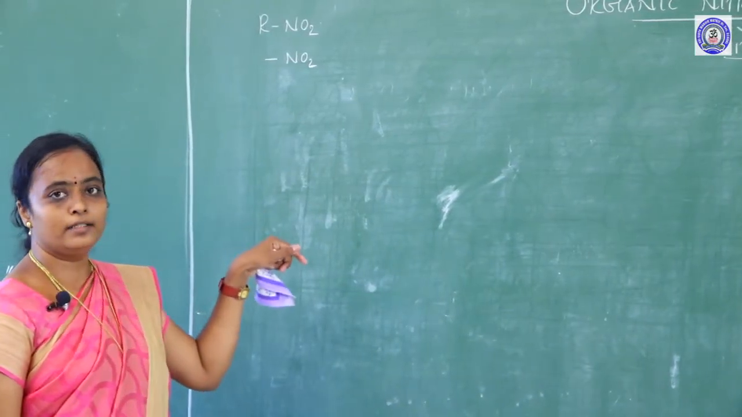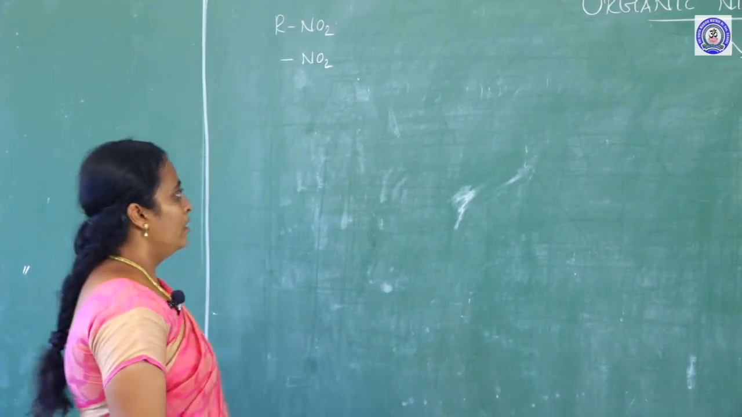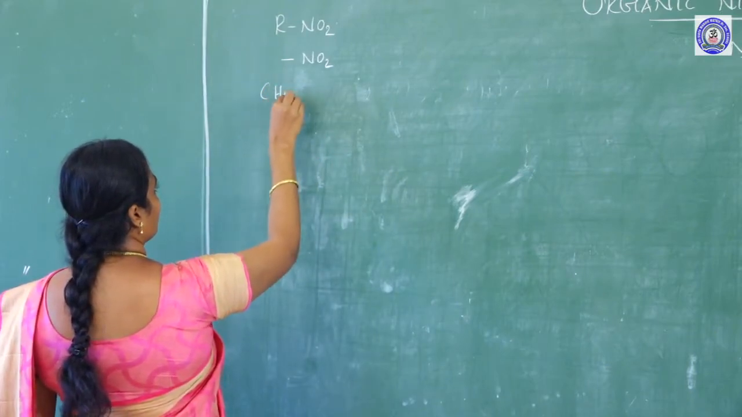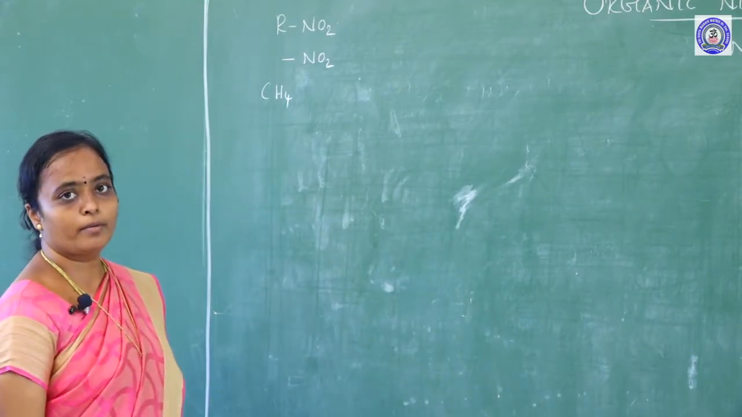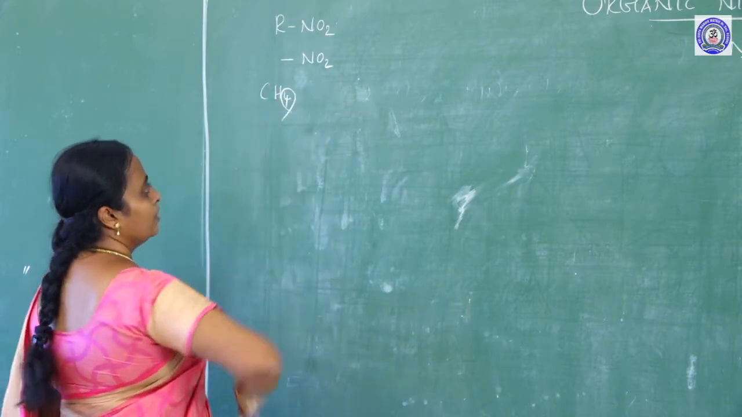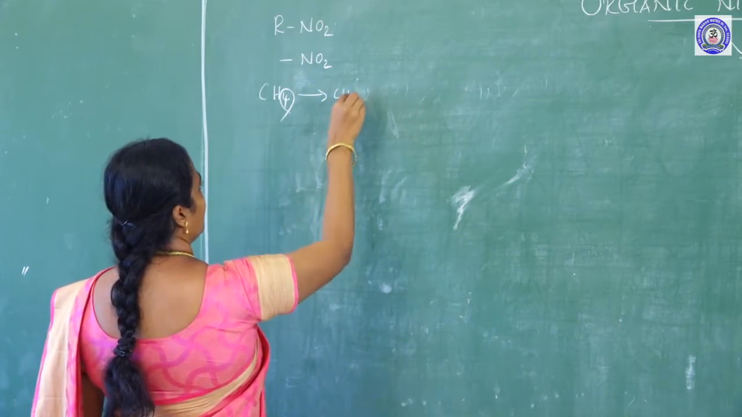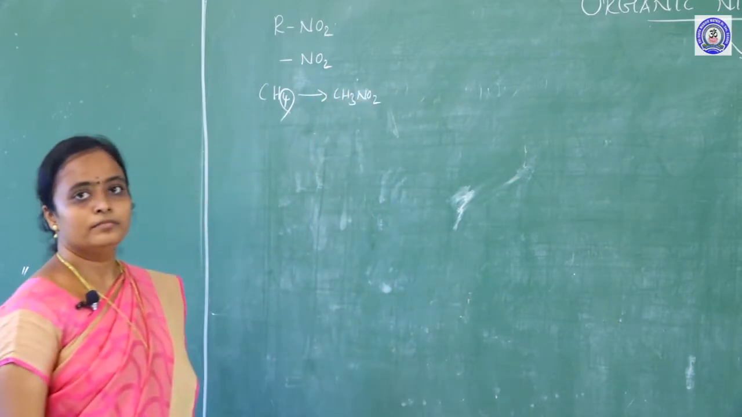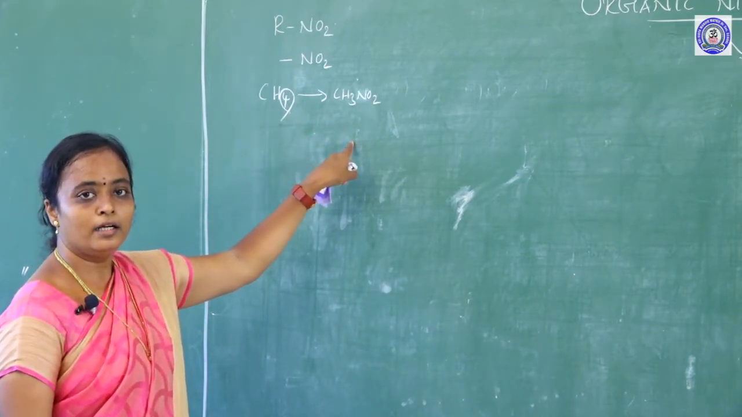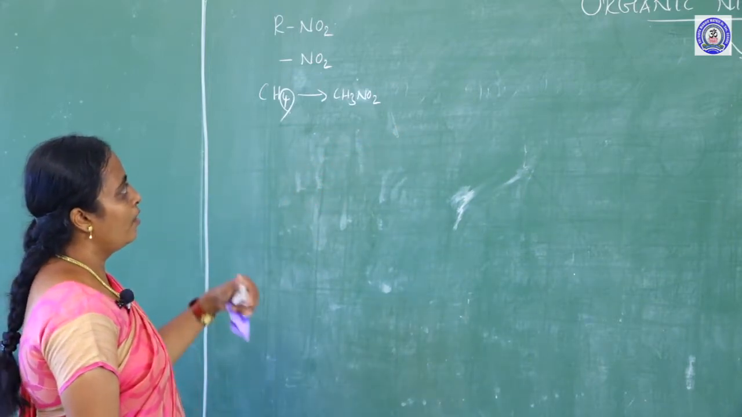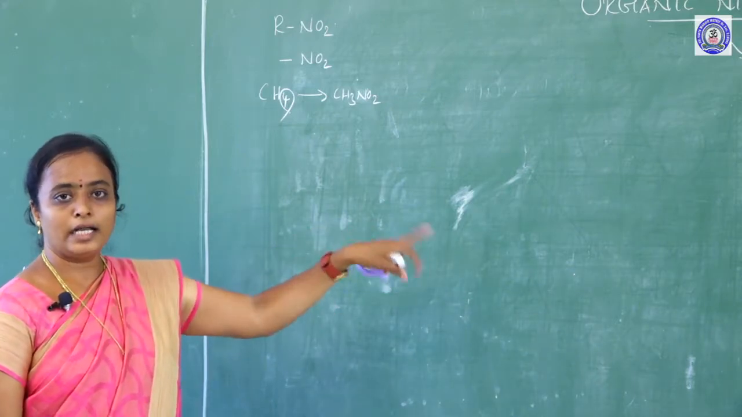And how do you get these nitro compounds? If I take a hydrocarbon, let me take the simplest hydrocarbon, methane. If you replace one hydrogen by a nitro group, you get CH3NO2. So how do you get nitro compounds? By the replacement of a hydrogen by a nitro group.